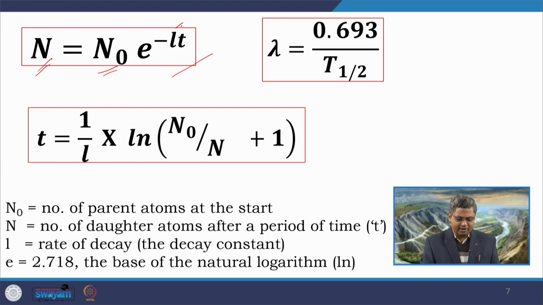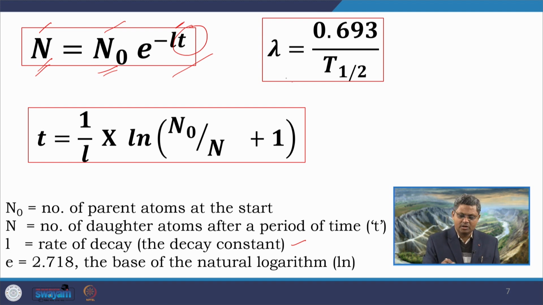So, this rate of decay is fixed for a particular pair of daughter and parent atoms. So, in this equation we can measure N, we can assume or calculate N0, we know the λ value. So, what we can calculate is the time. So, how much time is involved to fulfill this equation.